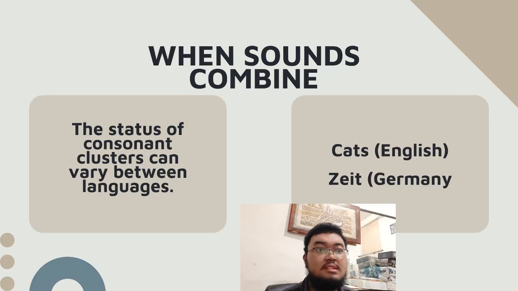Now, there are also instances when sounds combine. The status of consonant clusters can vary between languages. The example of this is the ts in English, usually across morpheme boundaries like cats, versus German, within a lexical stem like Z. This difference affects whether the ts sound is considered a single phoneme.